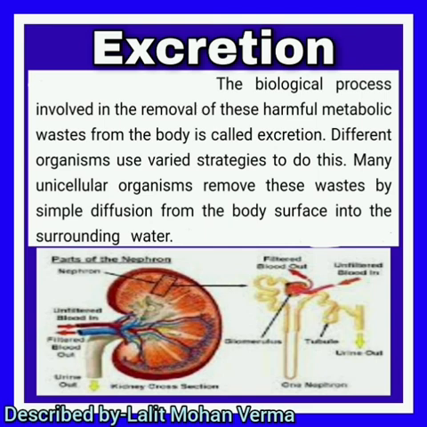Many unicellular organisms remove these wastes by simple diffusion from the body surface into the surrounding water. But complex and well-developed organisms like humans have a well-developed excretory system.